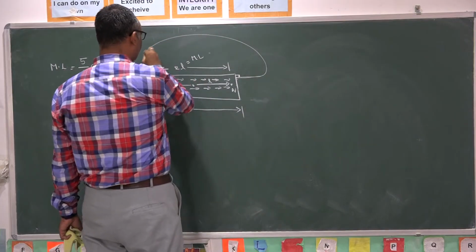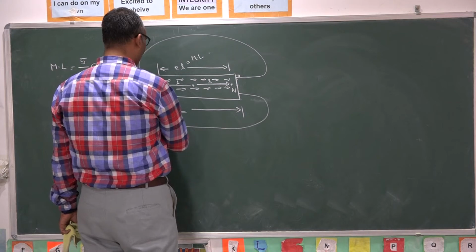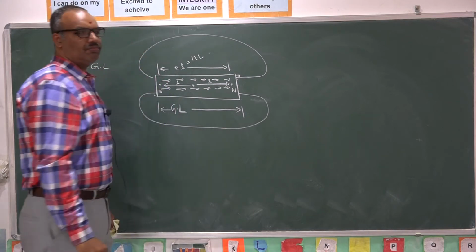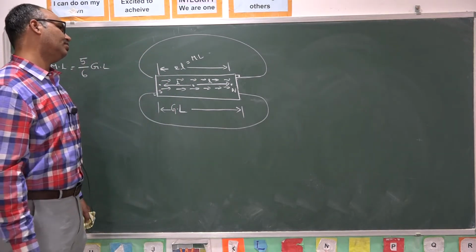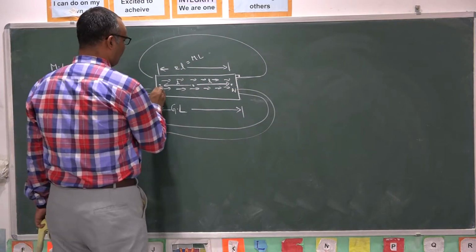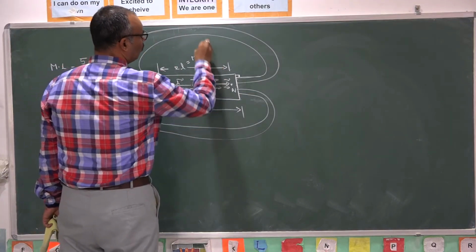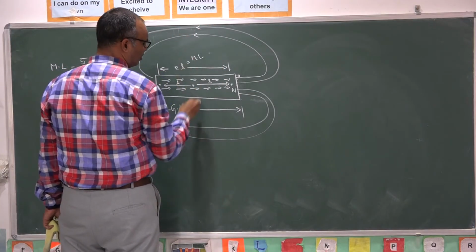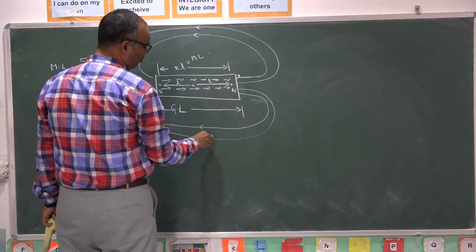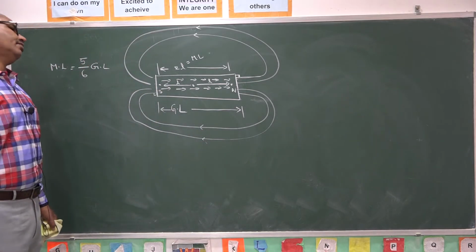Their orientation is like this. Again they will be entering into the south pole in normal direction. Here they are coming out like this. Here they are going in like this. So lines of force are imaginary lines traced by unit north pole placed nearer to the given bar magnet.